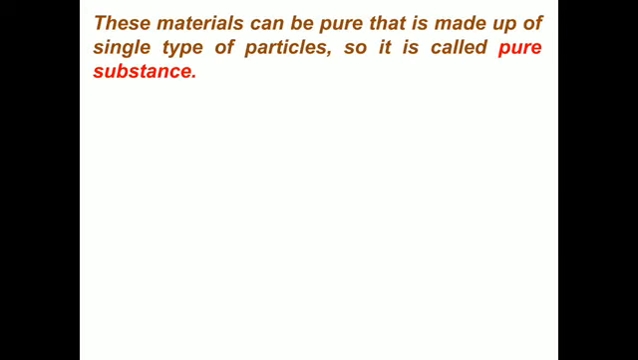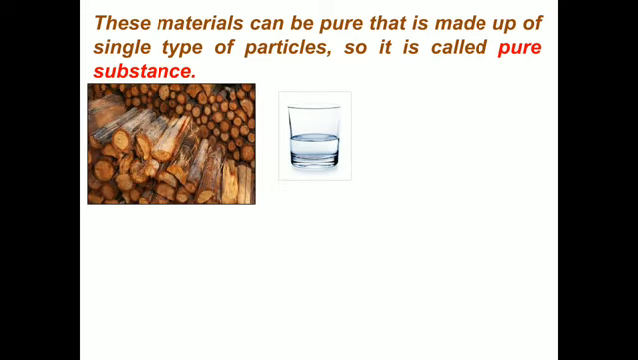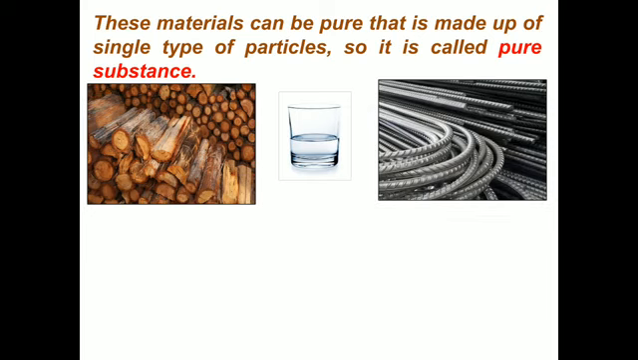These materials can be pure. What does purity mean? It means it is made up of a single type of particle, so it is called a pure substance. Water is made up of molecules of water, that is H2O. Similarly, wood is also a kind of pure substance because it is made up of a single type of molecule, that is cellulose. And iron is made up of a large number of iron atoms, so again it is a pure substance.